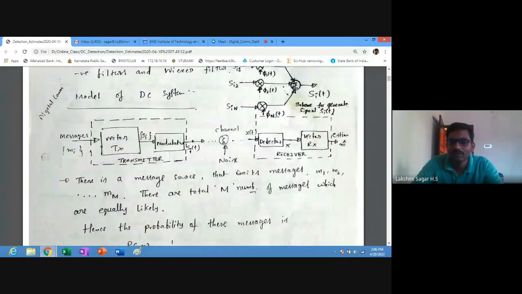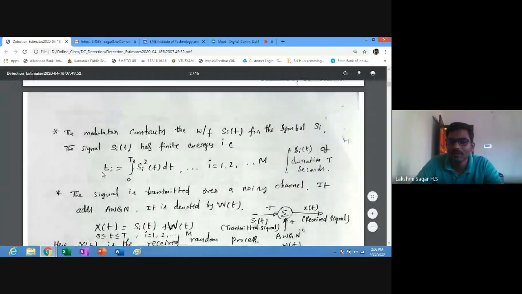So you can see here, this is the energy of the signal which is generated at the transmitter, which can be represented as Si(t). The energy of the signal Si(t) we can represent as Ei equal to integral from 0 to T of Si squared(t) dt, where i varies from 1 to M.